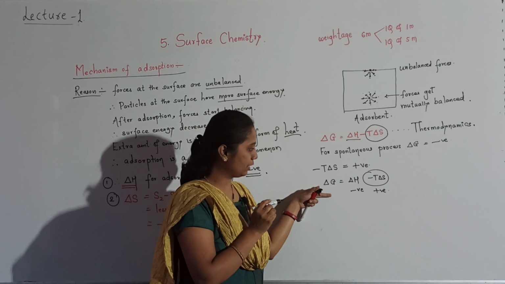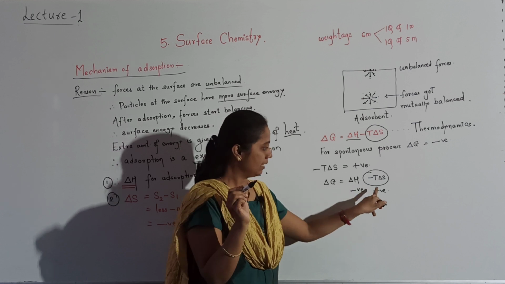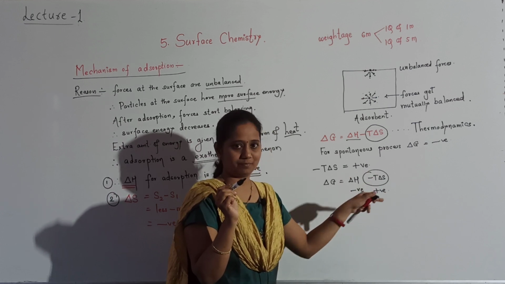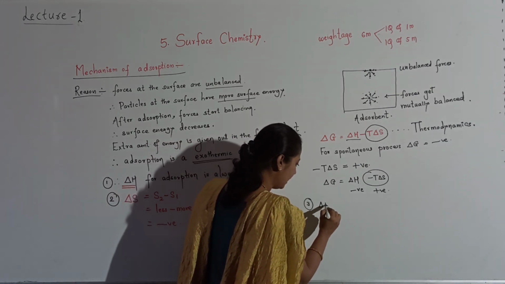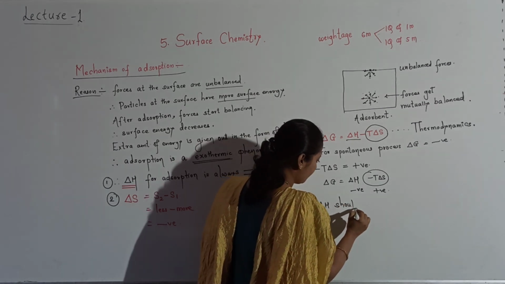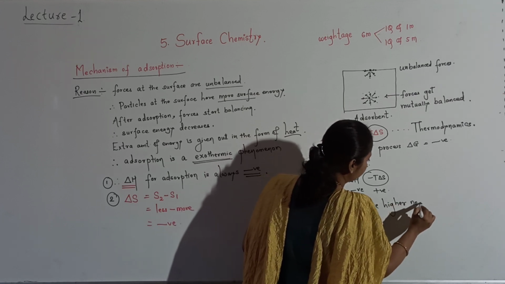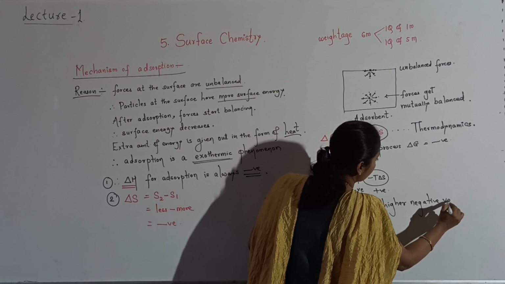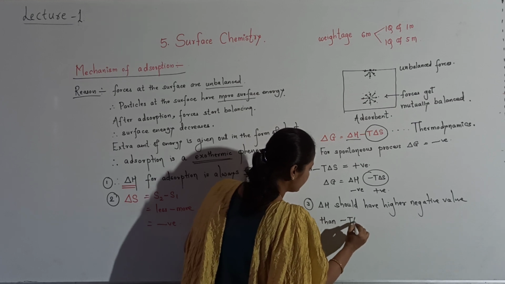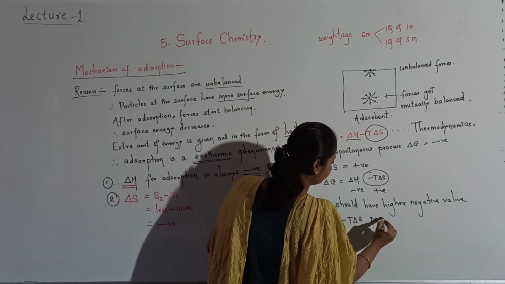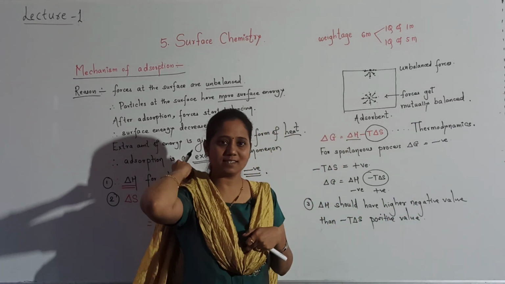So to get a negative answer, delta H should have a higher negative value than this positive value. Agree? So the third condition is delta H should have a higher negative value than the minus T delta S positive value.